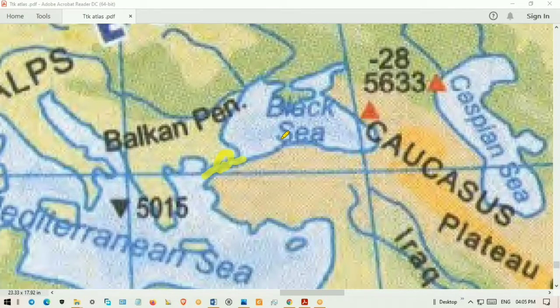Then Black Sea. Here, Crimea Peninsula. Sea of Azov was believed to be the mother of this Black Sea. At that time, the name was known as Euxine Sea. So the Sea of Azov part was called the mother of Black Sea. Also, the rivers which are draining into this Black Sea are all important for us.